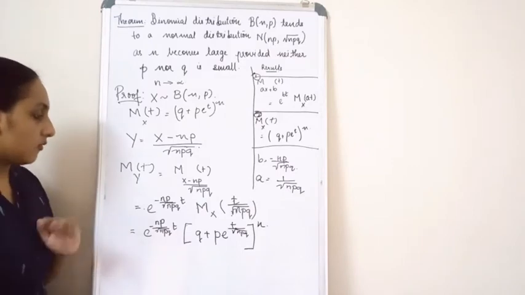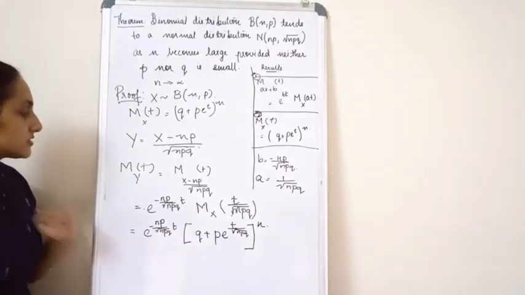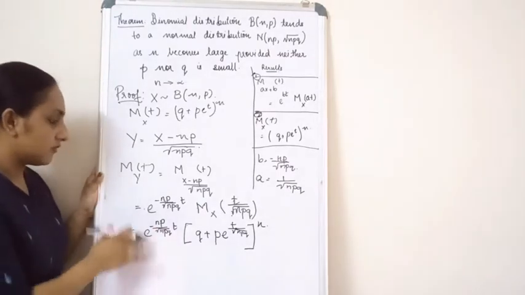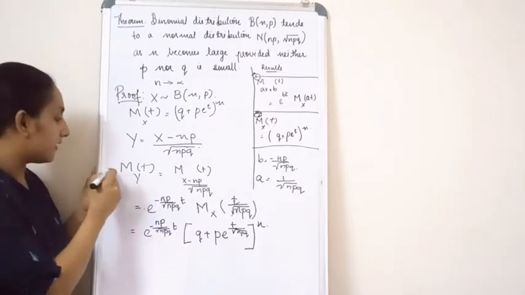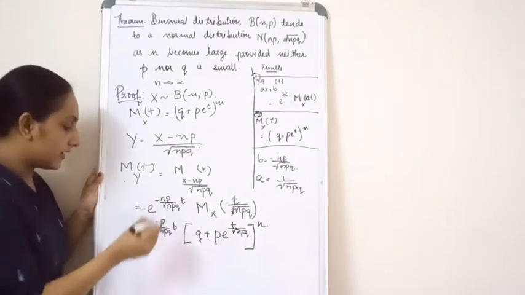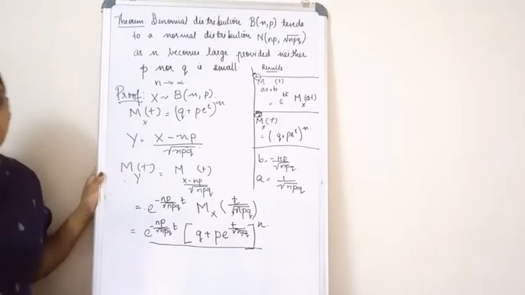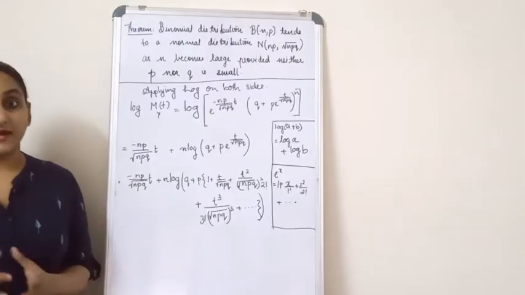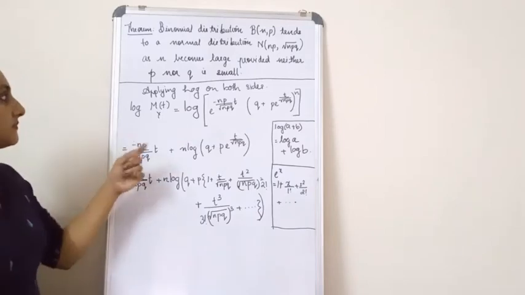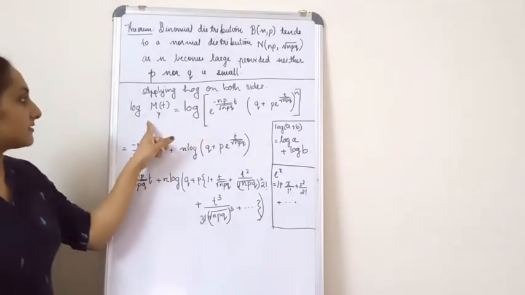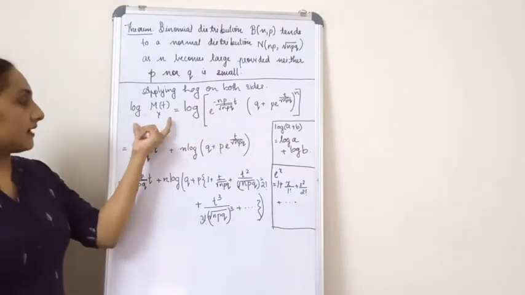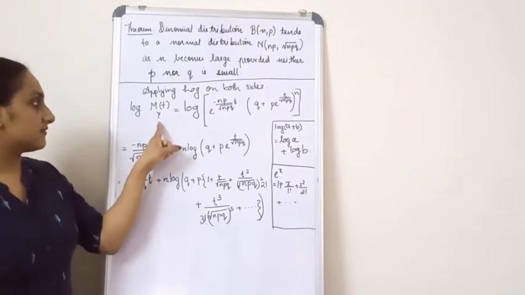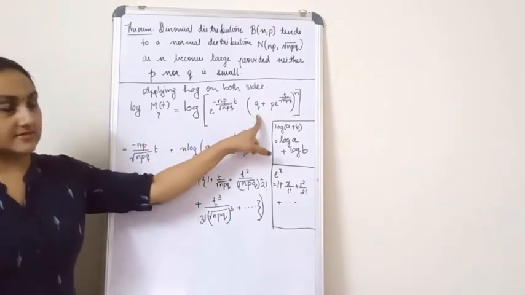Okay, now I am going to apply logarithms on both sides, for M_Y(t) also, and also for this big term. Let's see what happens when I apply logarithms. As I said earlier, I'm going to apply log on both sides. Here I have applied log for M_Y(t), and then to the right hand side also.